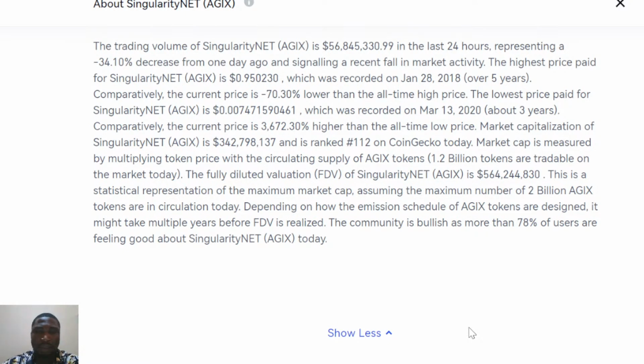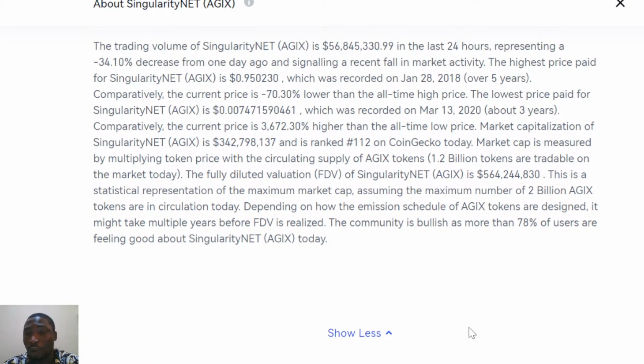Comprehensively, the current market has gone down to around minus 70%, which is lower than the all-time high. According to the research, it has gone down over 70%.